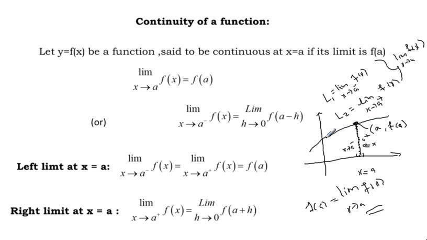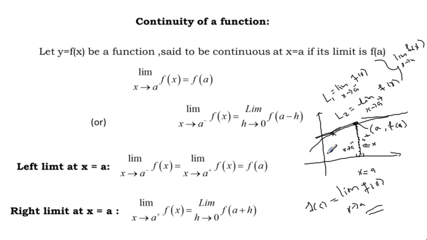And for any continuous function, at every point we can draw a tangent without any trouble. So if construction of a tangent is possible at a point, then the function is said to be continuous at that point.